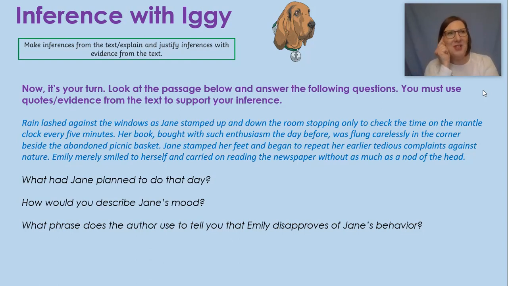I wonder what she could be thinking. I wonder if she's thinking that Jane is so silly. There's nothing we can do about the rain. I wonder if she's thinking, well, we can't go today. Maybe we can go tomorrow. Never mind. So just using that sentence there, we have pulled out some evidence to give us an idea of what Emily was thinking. Now, I don't think, though, because she doesn't engage with her, she definitely disapproves with Jane's